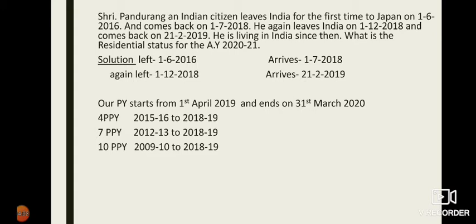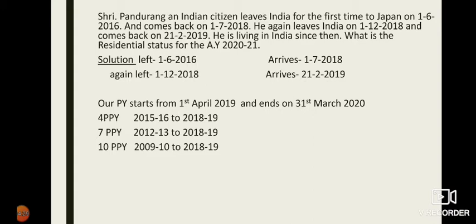What is previous year? A year prior to assessment year is known as previous year, or the last year is known as previous year. Last year is 2019-20. In income tax, we call it previous year. And what is preceding previous year? A year before previous year is known as preceding previous year.